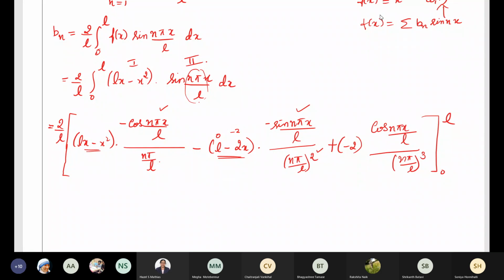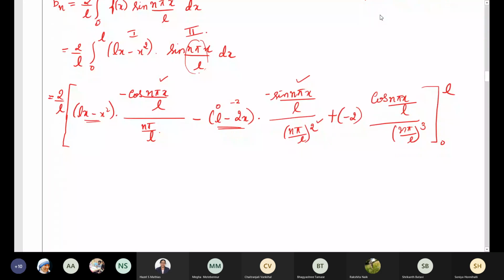Okay, now apply the limits. What happens when you apply the limits? Just check this for the middle term. If you put L here, L gets cancelled, leaving sin n pi. Sin n pi is 0. Similarly, when you put the lower limit 0, sin 0 will be 0. So the middle term will be 0.